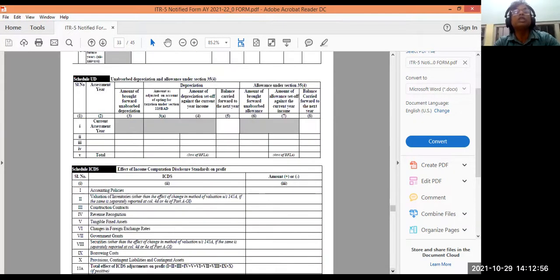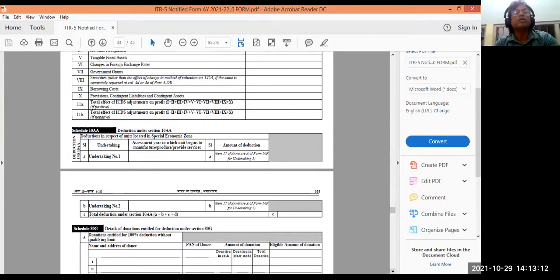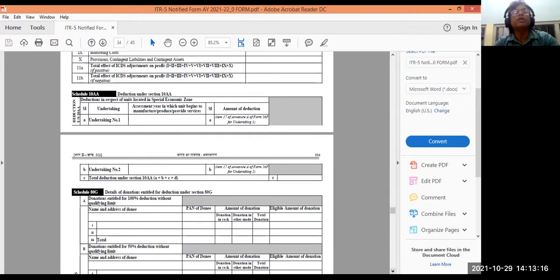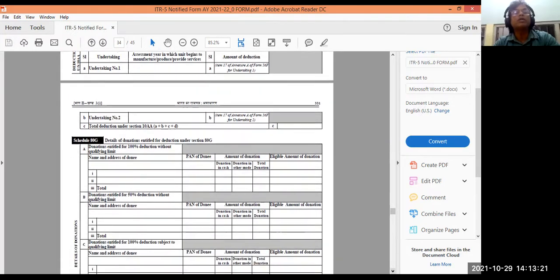Then UD, unabsorbed depreciation. Then ICBD, income computation and disclosure schedule on profit. This information will be asking for disclosure of profit. Then 10AA, schedule 10AA. There is some deduction under 10AA. Deductions will be coming here.